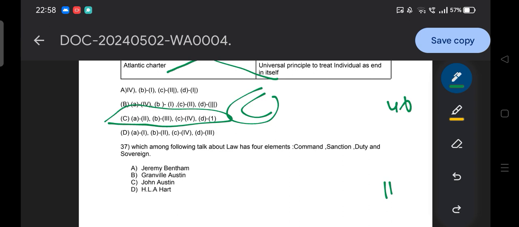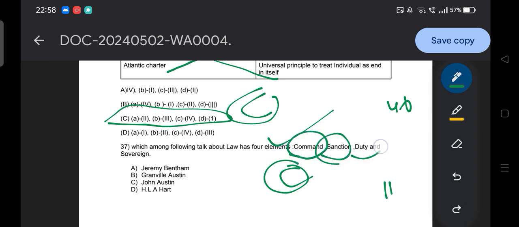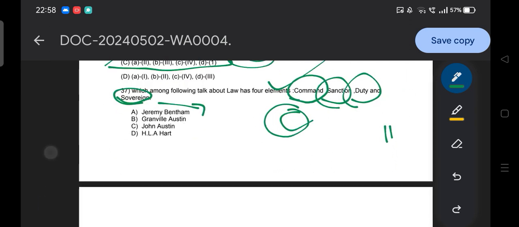So guys, here the time is off. The answer of this question is option C, John Austin. John Austin talks about four elements of law. And do remember this thing, that the four elements of law are command, sanction, duty and sovereign, because it can also be possible that they ask which of the following is the element of law or not according to John Austin.